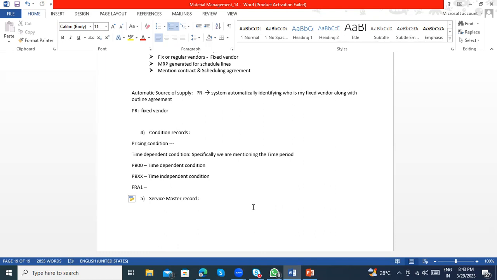We are entering the service number for the reference of what type of activity and how much you are planning to perform, and what the measurement is, like one each, or one activity, or 1 hour. So to capture that information, we are using the service master card. Without the service master card also, you can go directly to create a service PO and a service entry sheet. Okay, clear?